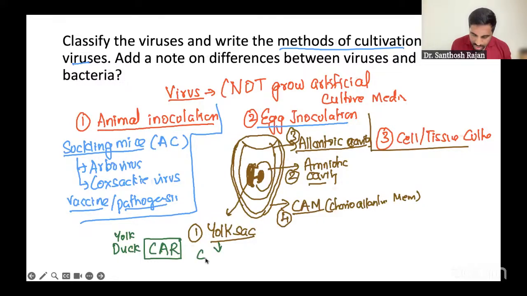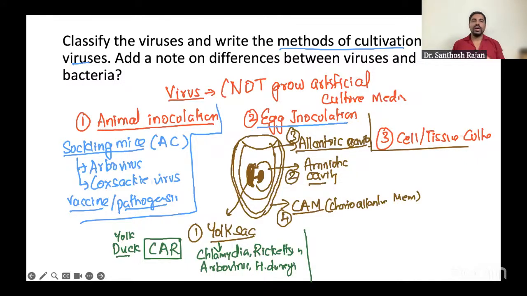So what are the organisms? You can grow chlamydia, which is an exceptional bacteria, and rickettsia. Remember, they have the properties of virus. So chlamydia, rickettsia, and A for, again, arbovirus. And why is it a duck? Because Haemophilus ducreyi is also a bacteria, but we can grow it here. So in INI-CET exams, they can ask. That's what I gave you. Yolk, duck, car. That's it, first layer.